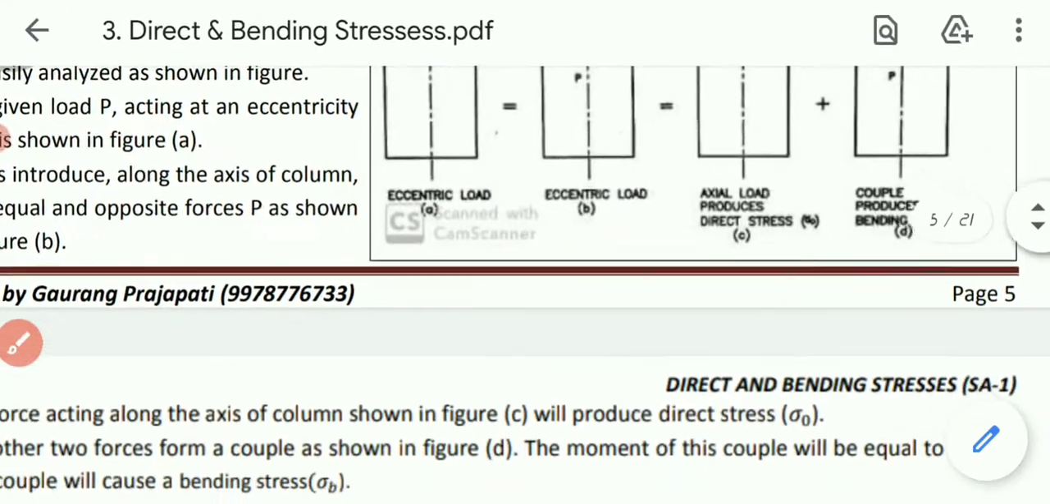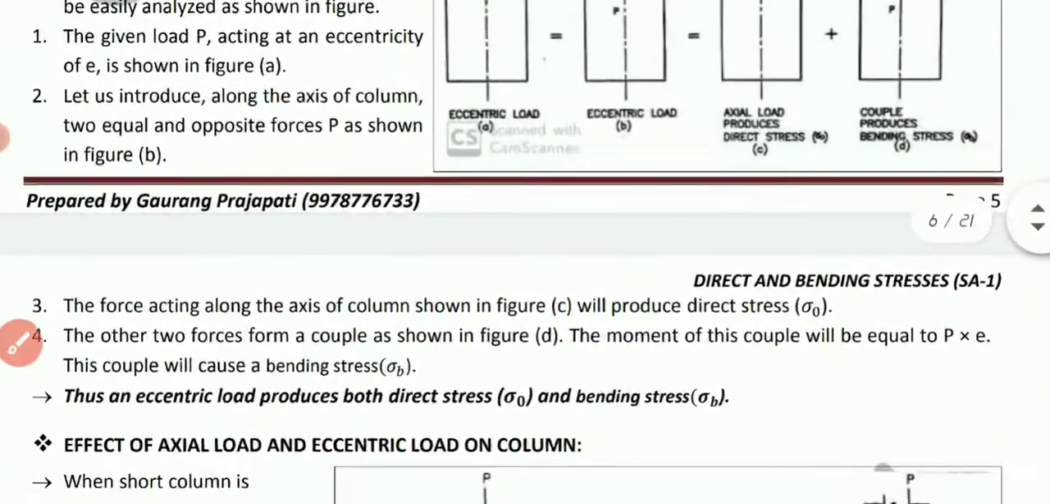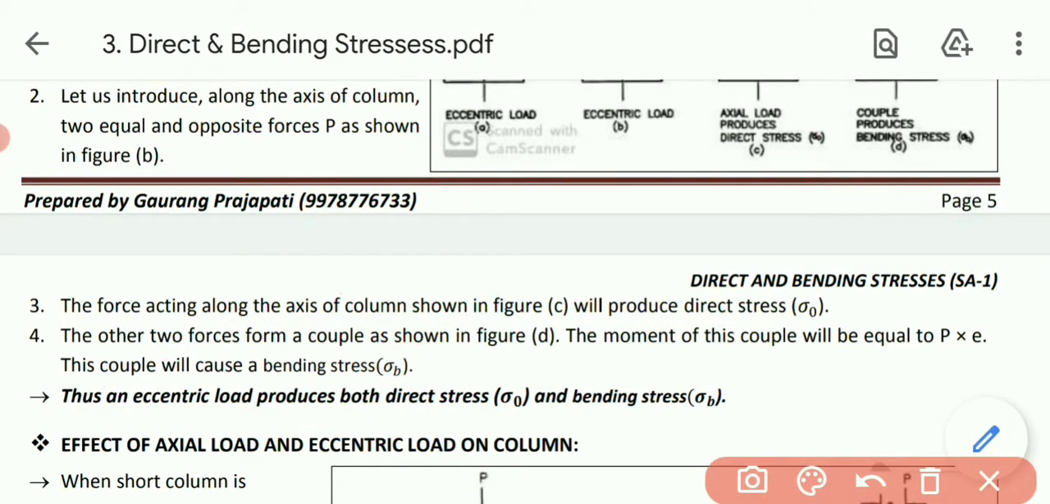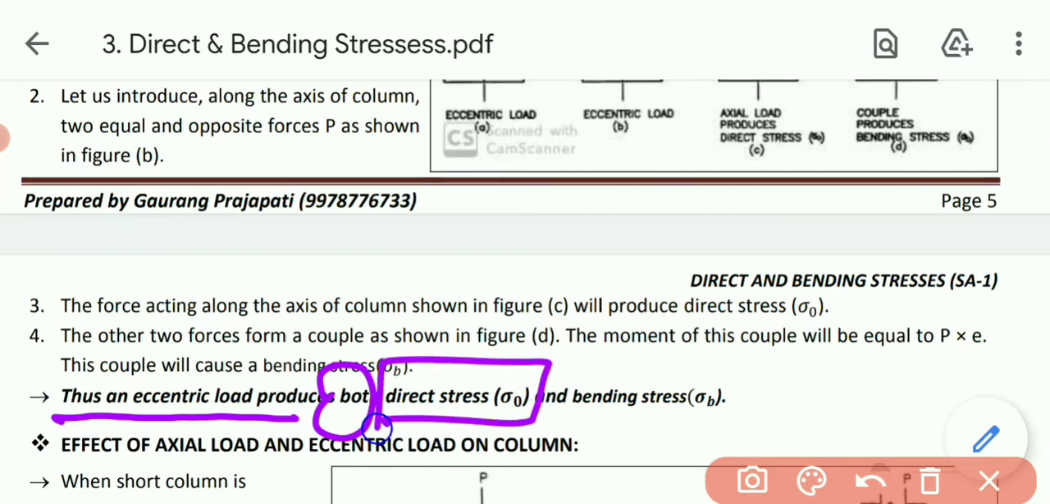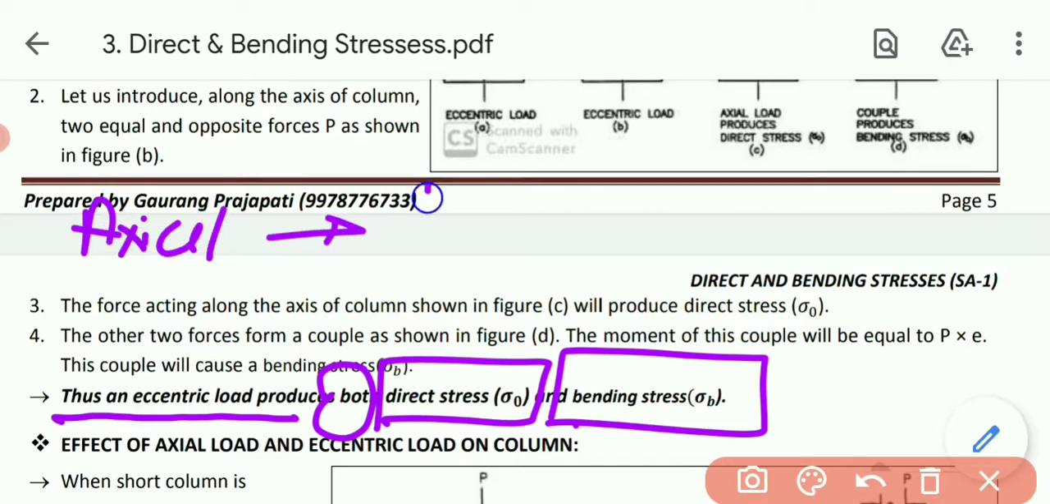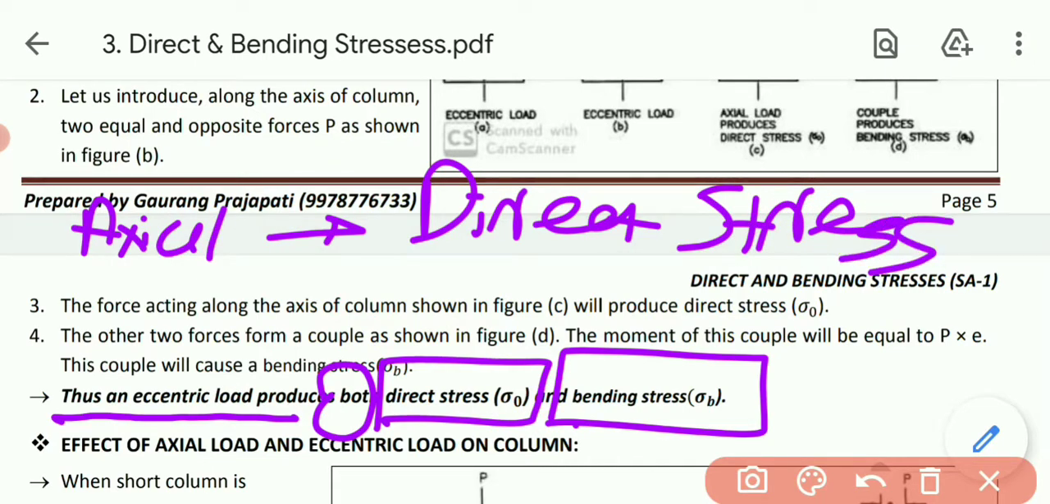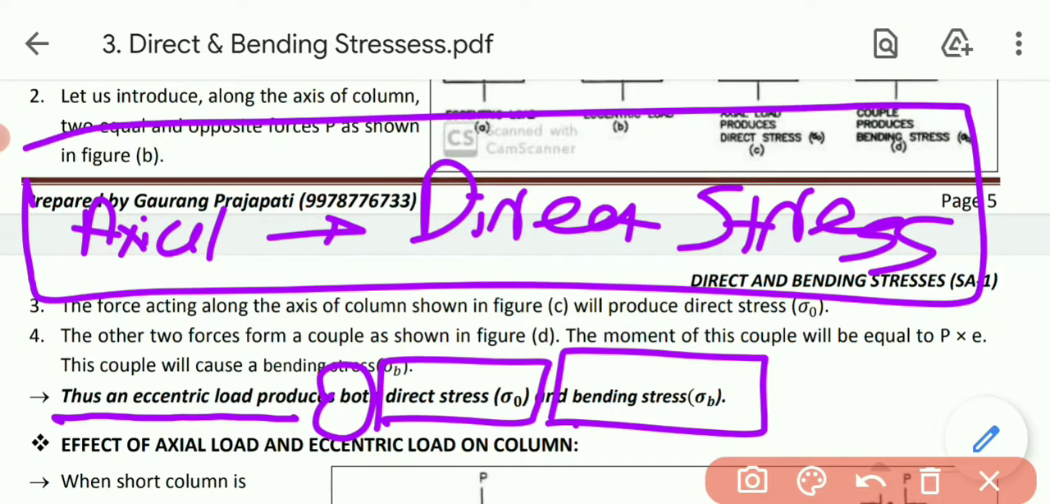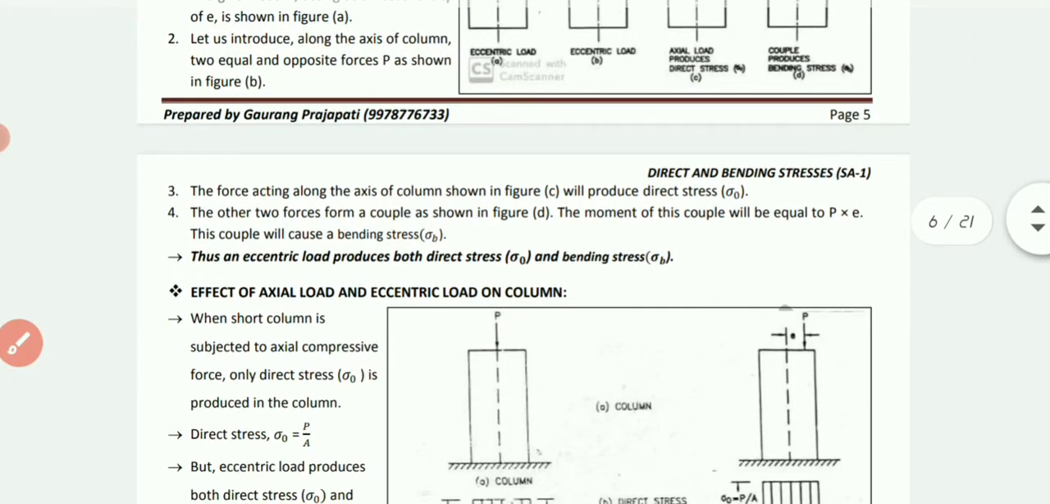So ultimately we can say, thus an eccentric load produces both direct stresses and bending stresses, while axial load always produces only direct stress. So this is the concept of axial and eccentric load. Axial force will always produce only direct stress, while eccentric load will produce both direct stress as well as bending stress. This is the conclusion of that theory.